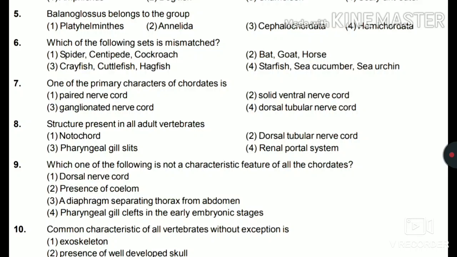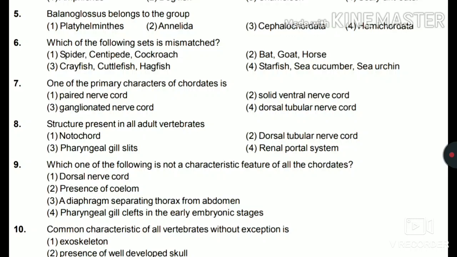First, spider, centipede, or cockroach. Bat, goat, or horse. Crayfish, cuttlefish, hagfish, starfish, sea cucumber, or sea urchin. So the answer for this is option number 3. The crayfish, cuttlefish, and the hagfish.